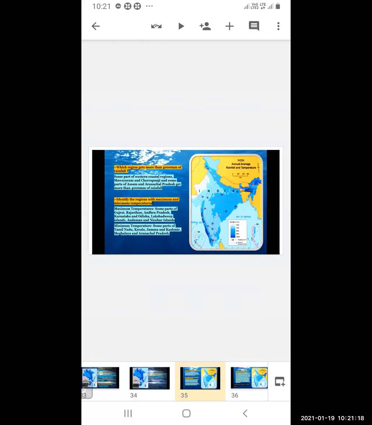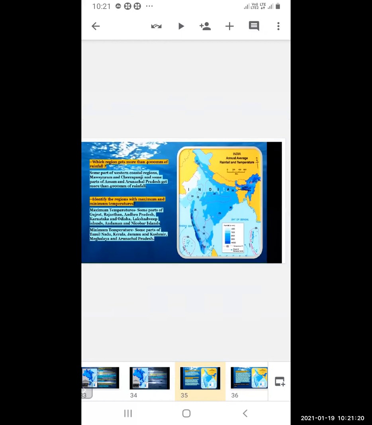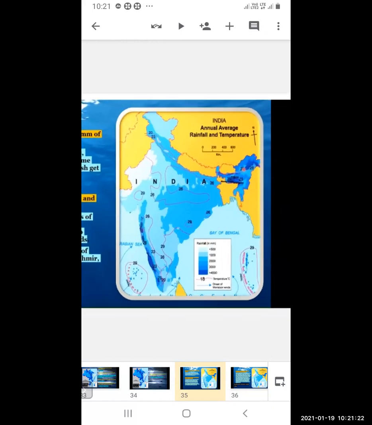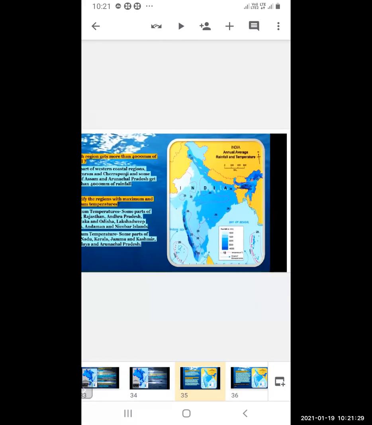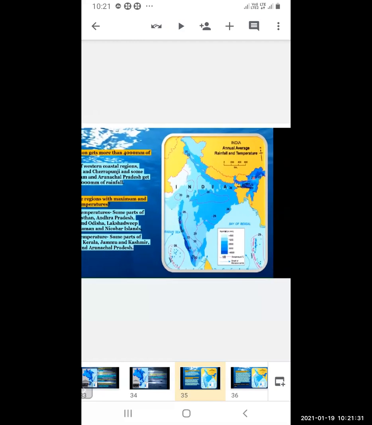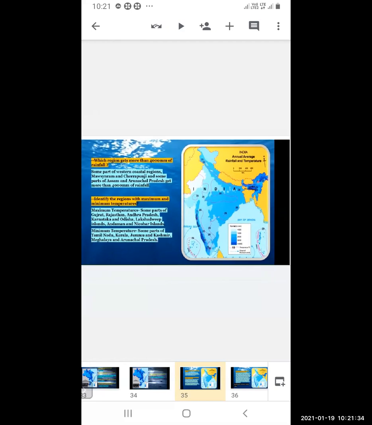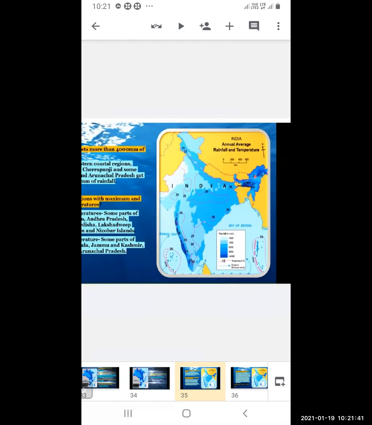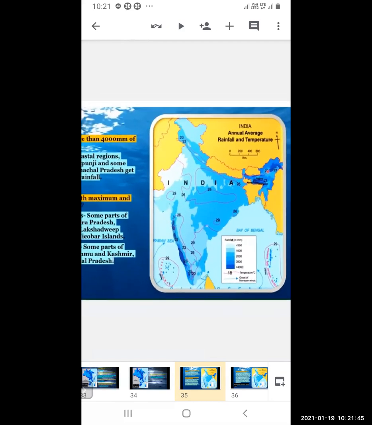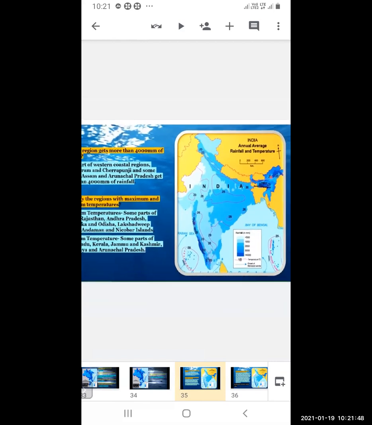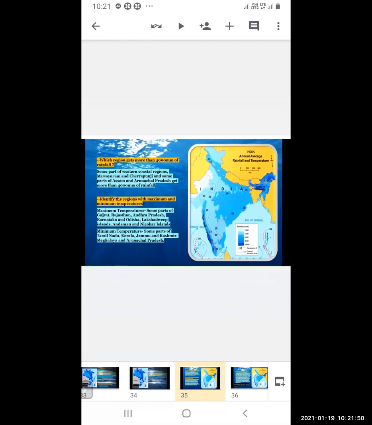Minimum temperature: you can see the minimum temperature is 20. So it is passing through Jammu and Kashmir, you can see up, then some parts of Tamil Nadu, Kerala, Jammu and Kashmir, Meghalaya and Arunachal Pradesh. So you can see that the number 20 is given and that red line, that is the isotherm, is passing through this region. You can see the minimum temperature is there.